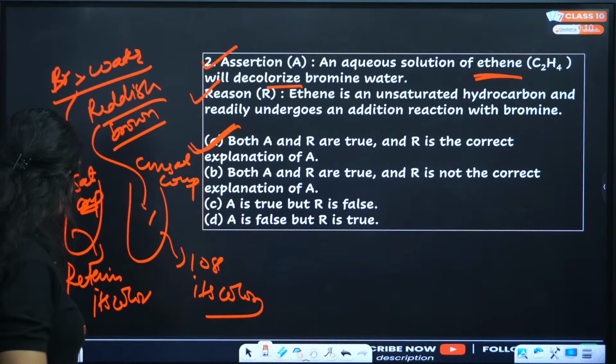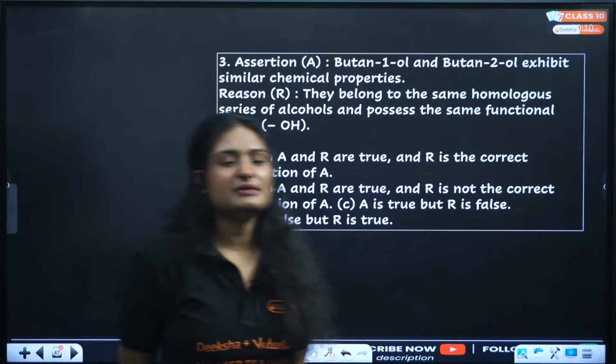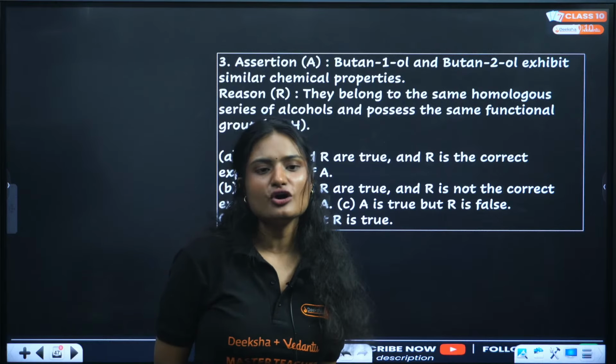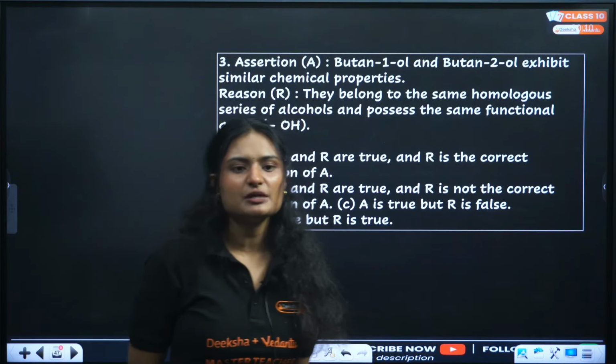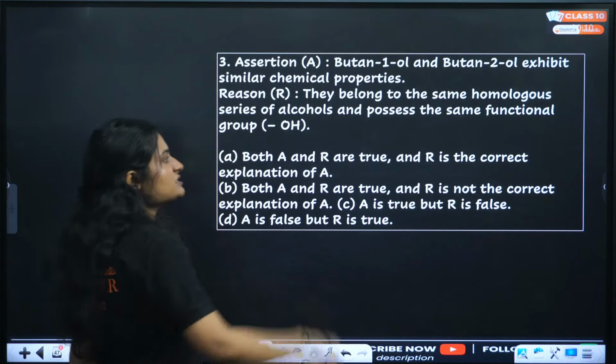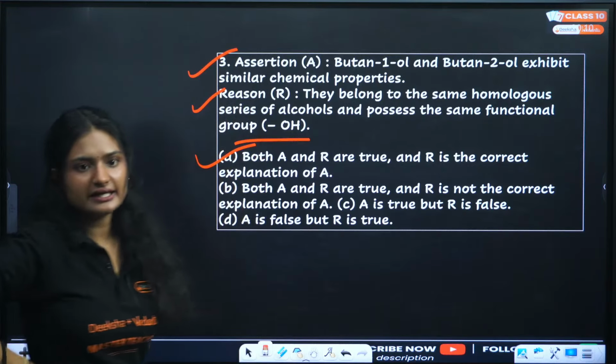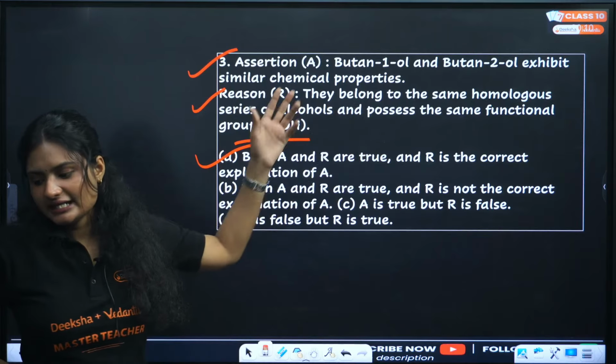Next question. Assertion says butane-1-ol and butane-2-ol exhibit similar chemical properties because both are alcohols, so they will exhibit the same chemical properties. Reason says they belong to the same homologous series of alcohols and possess the same functional group. Correct. Simple. Assertion and reason are both true, and reason is the correct explanation because